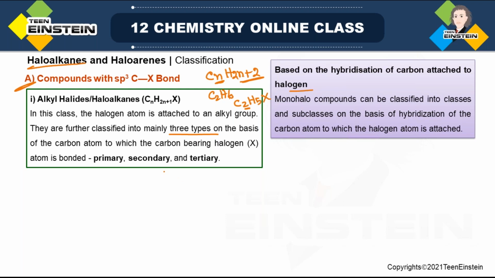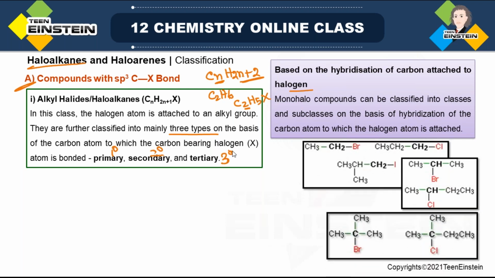On the basis of the carbon atom to which the carbon bearing the halogen atom is bonded. Fine. Now when you see the example it will be clear. Primary we also say as 1 degree, secondary is 2 degree, and tertiary 3 degree.